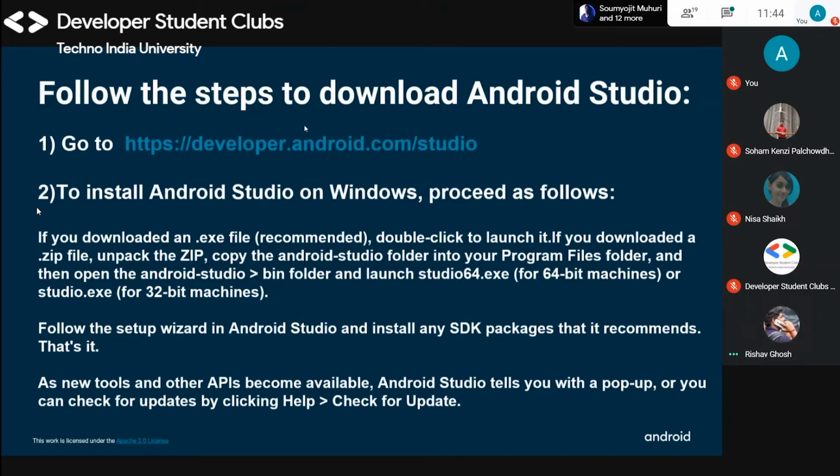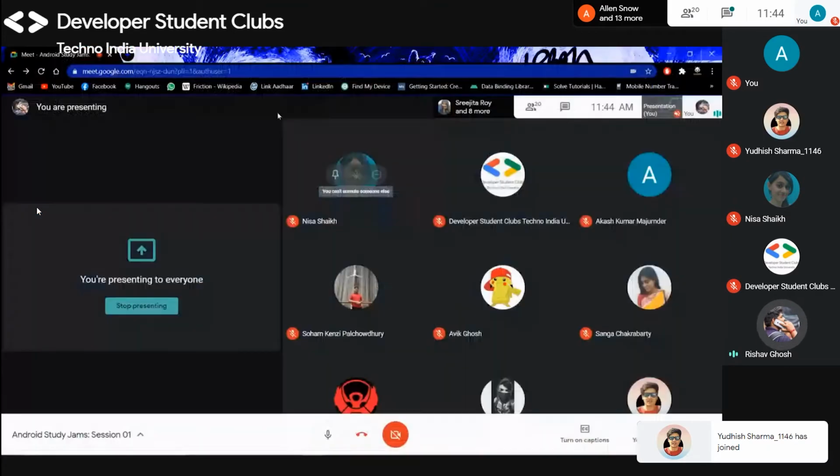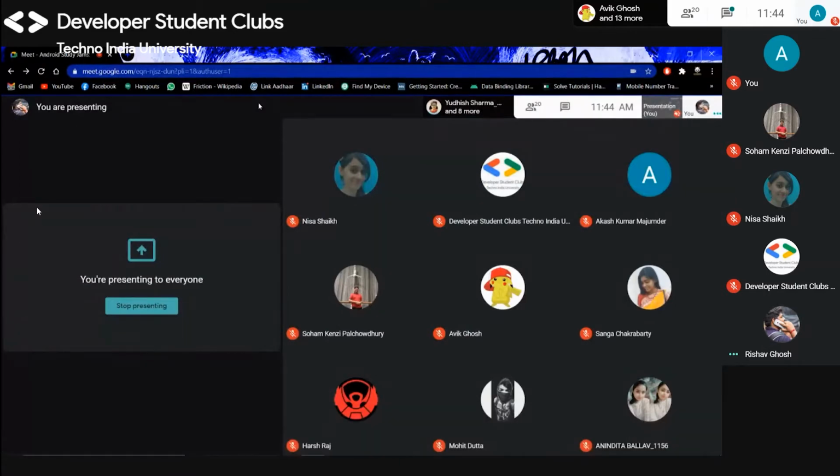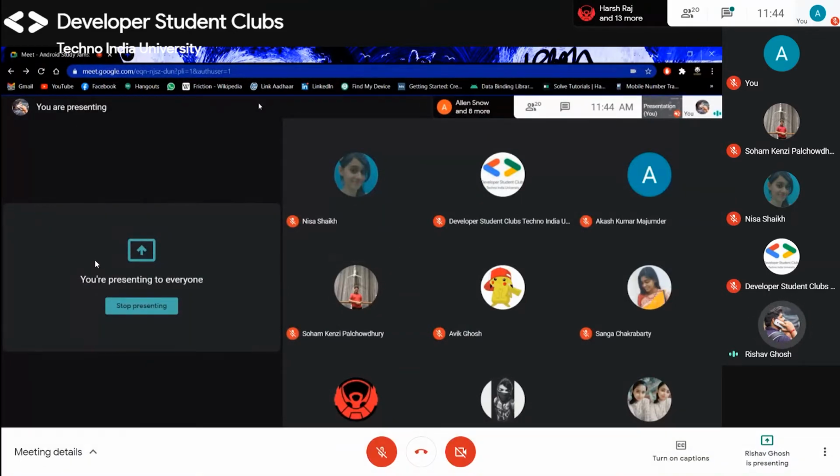So if you have Android Studio, then it's good. Otherwise, let's download Android Studio. You can go through this Android Studio link, then you have to follow some steps. Now I want to know, do you have Android Studio installed on your machines or not? Can you please reply if you have Android Studio or not?